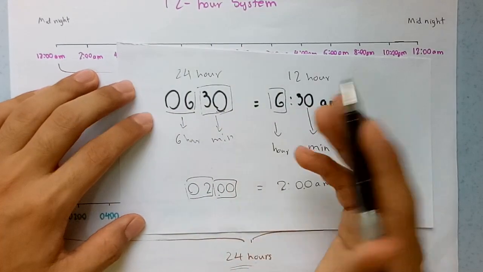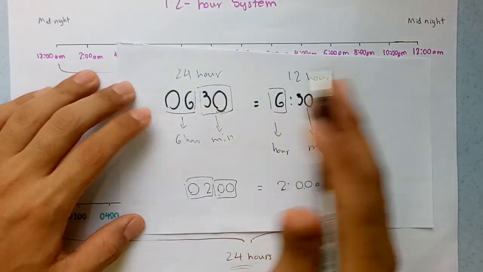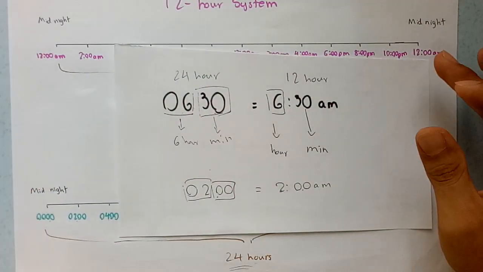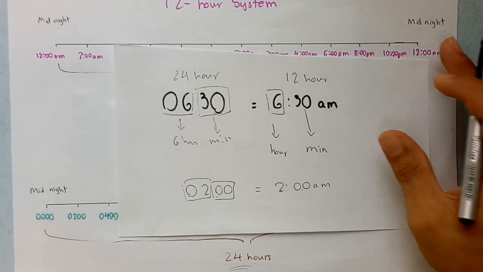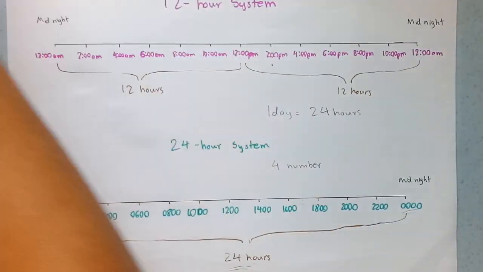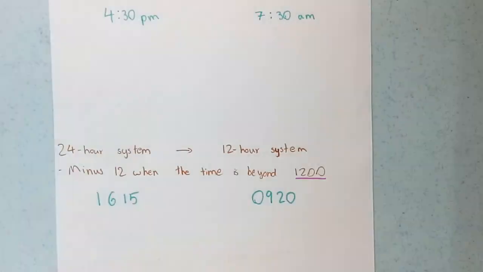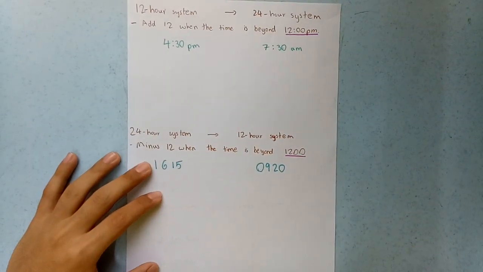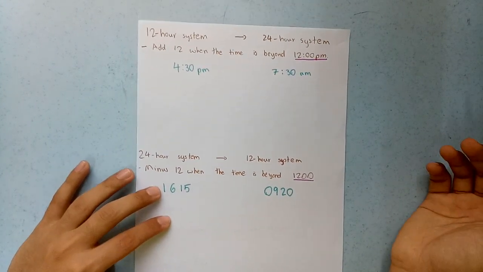Okay, just break down into 2 each. Okay, 2 each, then you will know that. Okay, it's very simple, it's just that. Alright, now we will move on to an example. Changing 12-hour system to 24-hour system.